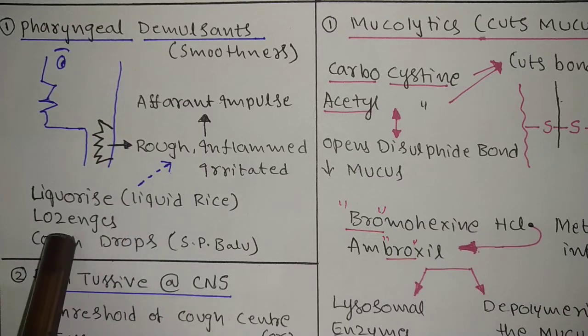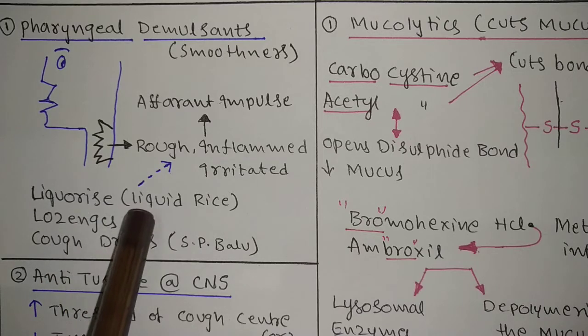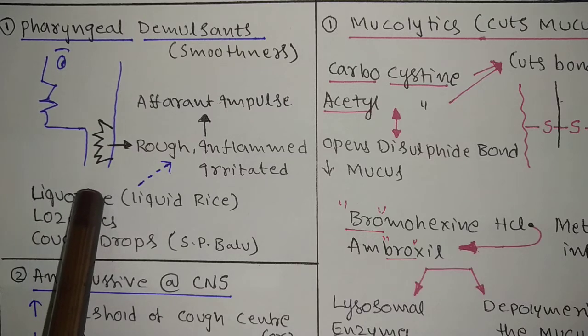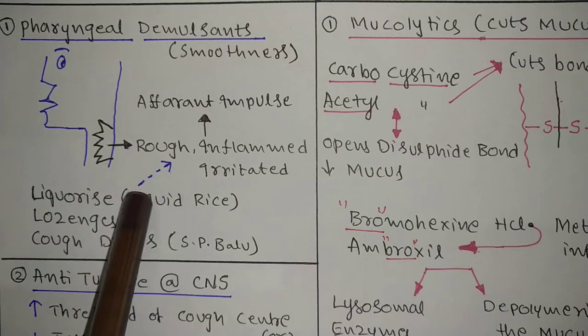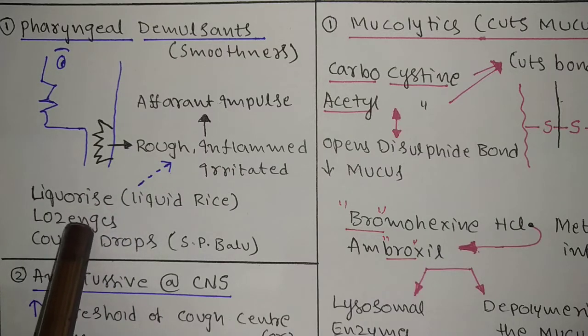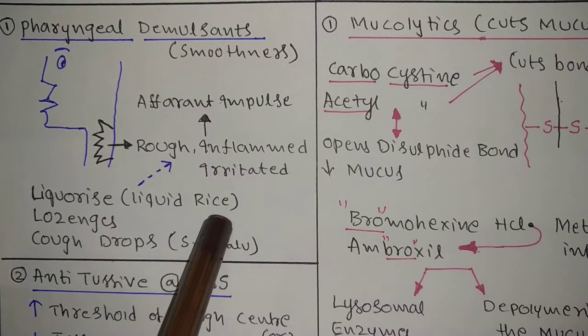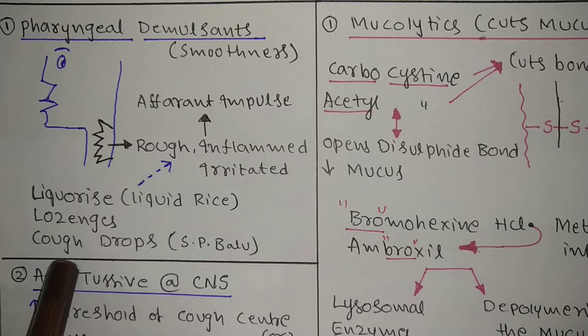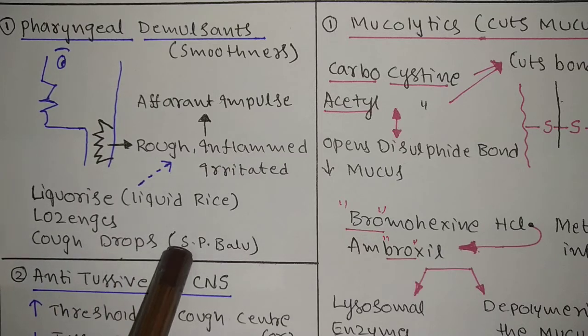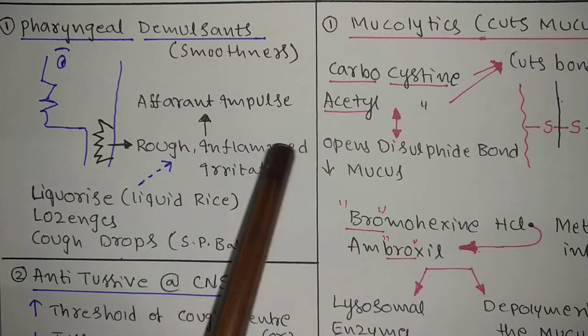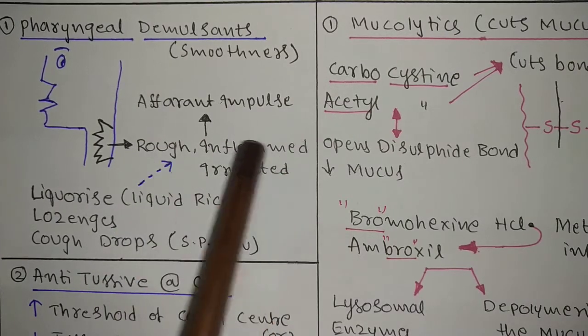And lozenges. We know Strepsils very well. Lozenges are a very good example, and we can also prepare lozenges from licorice and anise, both in combination. That we can also use here. Strepsils is a very popular example. And cough drops. If you use them, you will get smoothness. So we have stopped this step with the pharyngeal demulcent.